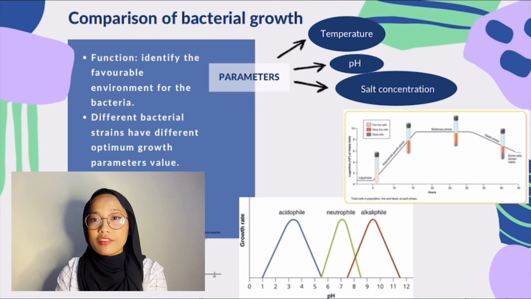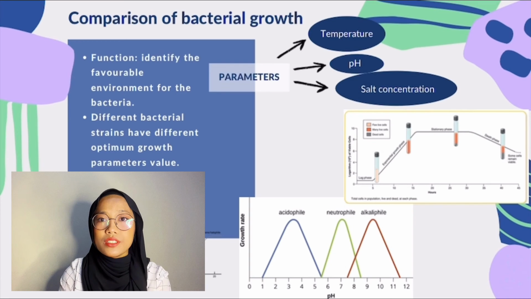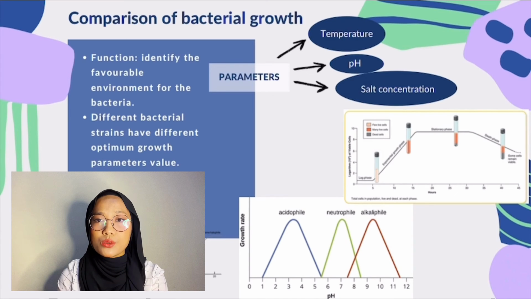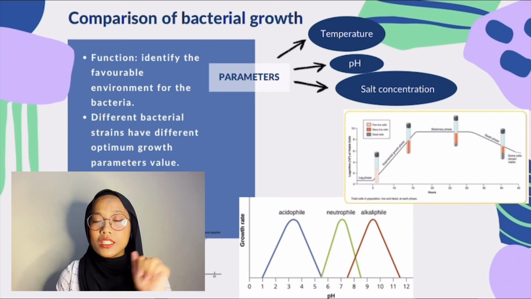For the comparison of bacterial growth, this procedure is crucial to identify the favorable environment for the bacteria. This is because different bacterial strains have different optimum growth parameter values. The optimal value for bacterial growth for each parameter can be obtained by observing at what value the colony grows the biggest. The parameters involved are temperature, pH, and salt concentration.